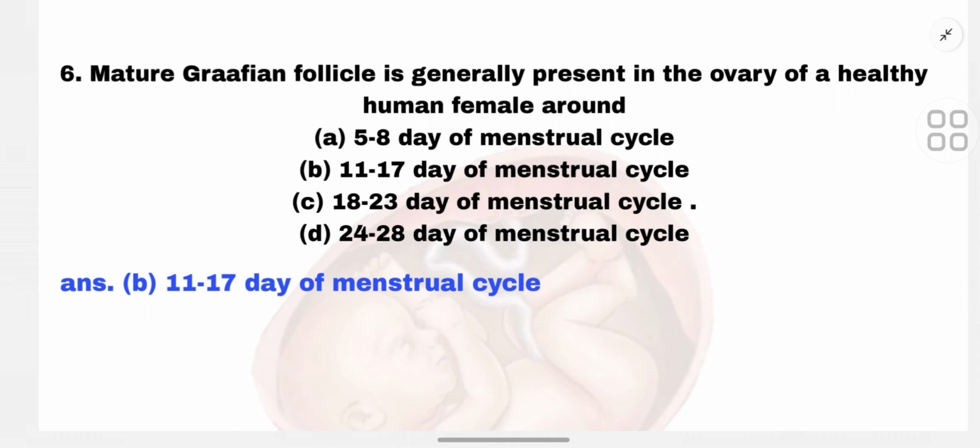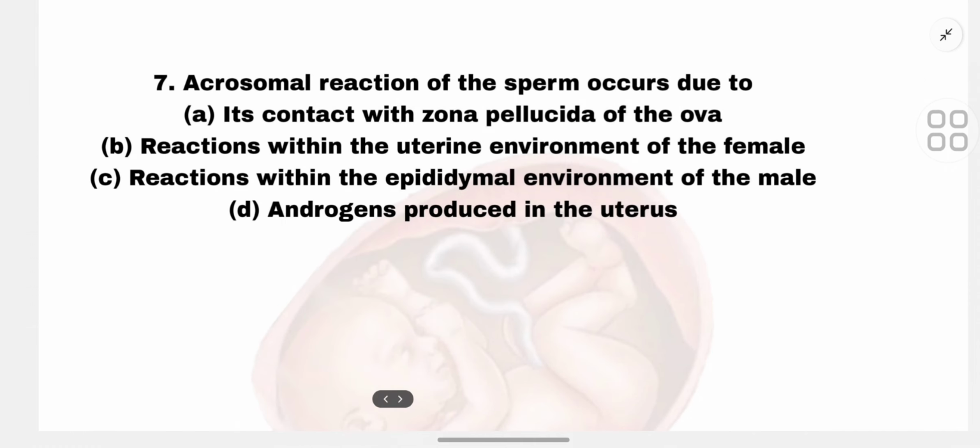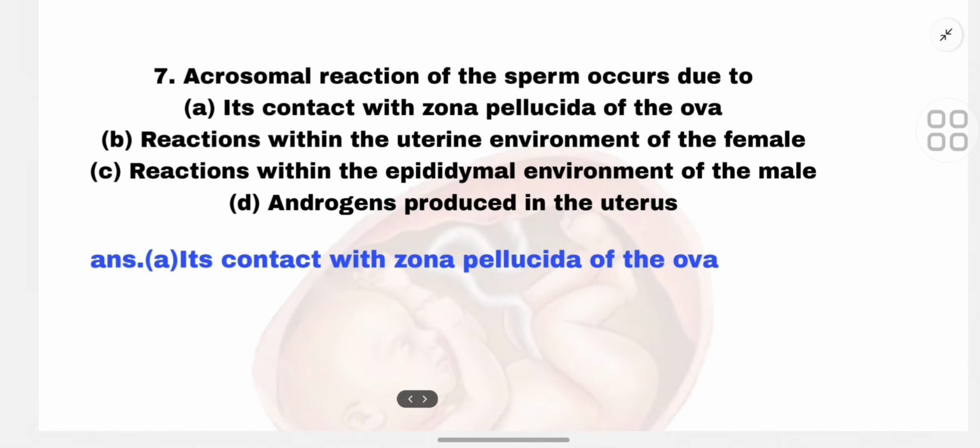So let's go to the seventh MCQ. Acrosomal reaction of the sperm occurs due to. So the first option is its contact with the zona pellucida of the ova. B. Reaction within the uterine environment of the female. C. Reaction within the epididymal environment of the male. And D. Androgen produced in the uterus. So the correct option is A. Its contact with the zona pellucida of the ova. Sometimes it's also given as the layer corona radiata. It is the first layer, but you have to remember that the second layer is important.